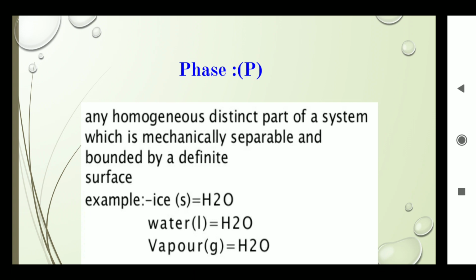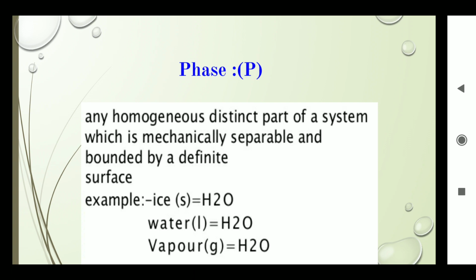Second, phase. Phase is represented by capital P. Any homogeneous distinct part of a system which is mechanically separable and bounded by a definite surface is known as a phase. For example, take water. It may exist in the form of ice, at ordinary temperature in the form of liquid, or at higher temperature in the form of gas.